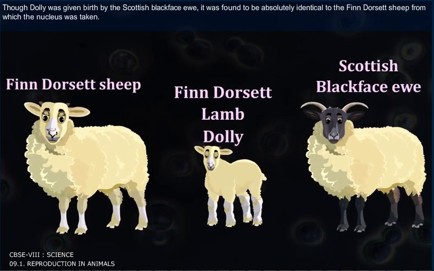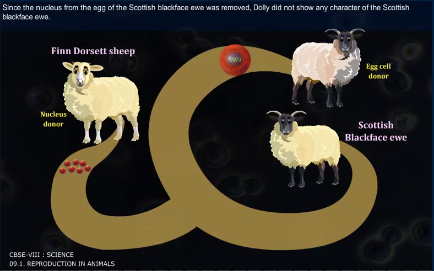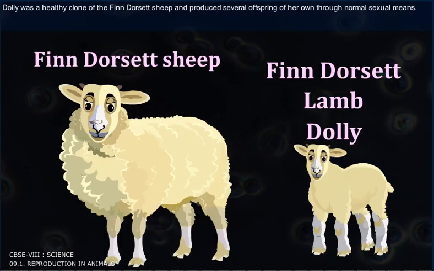Though Dolly was given birth by the Scottish black-faced ewe, it was found to be absolutely identical to the Finn Dorset sheep from which the nucleus was taken. Since the nucleus from the egg of the Scottish black-faced ewe was removed, Dolly did not show any characteristic of the Scottish black-faced ewe. Dolly was a healthy clone of the Finn Dorset sheep and produced several offspring of her own through normal sexual means.